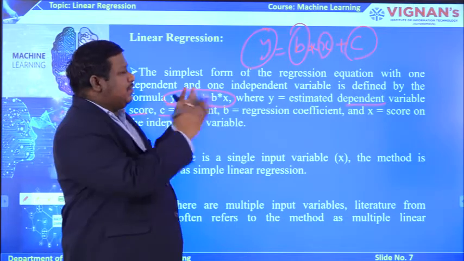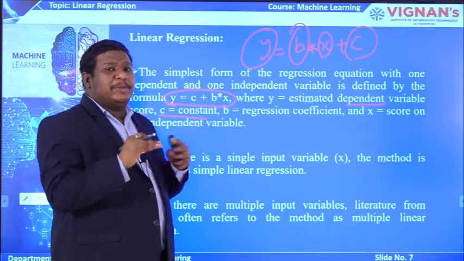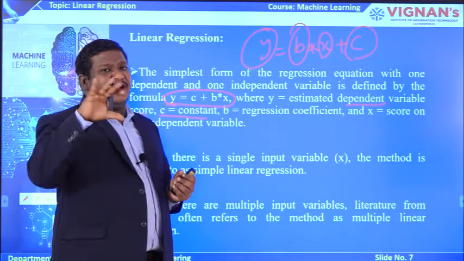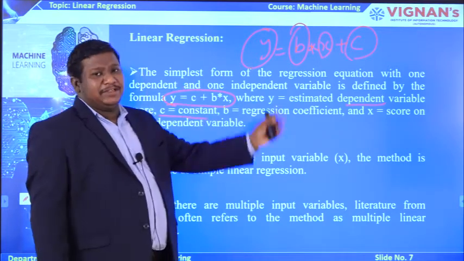By the combination of these four types of variables, we represent a linear regression model, that is y equal to bx plus c. That is the standard equation to represent any linear regression model.